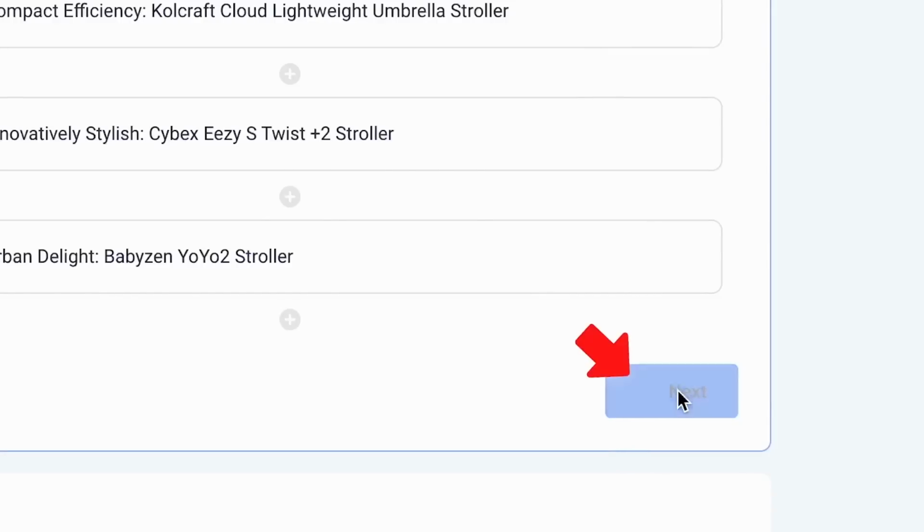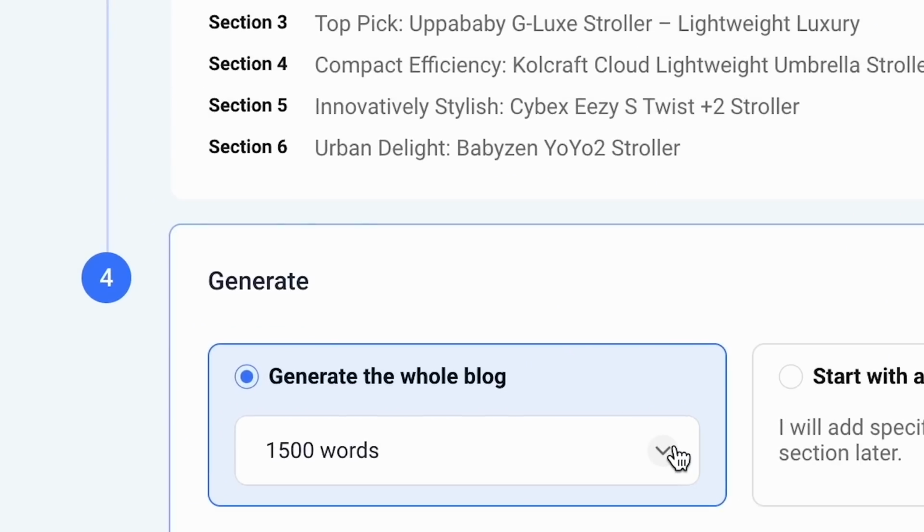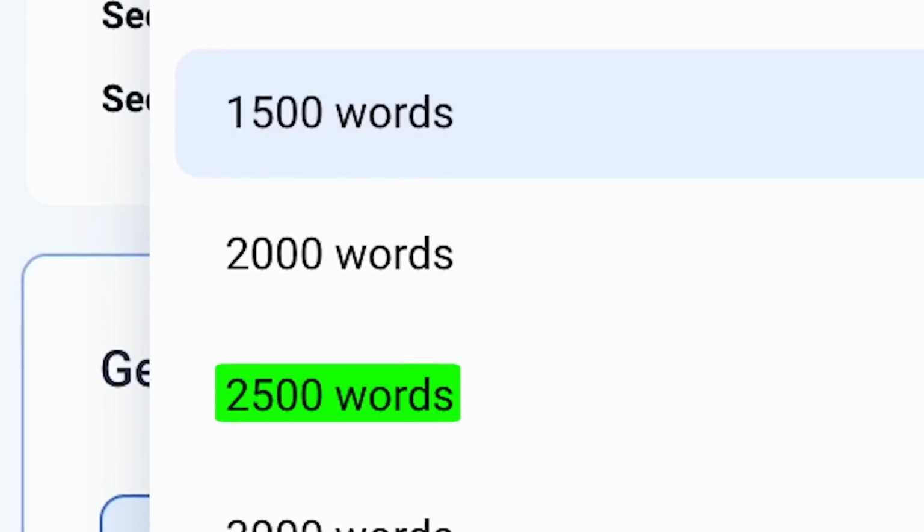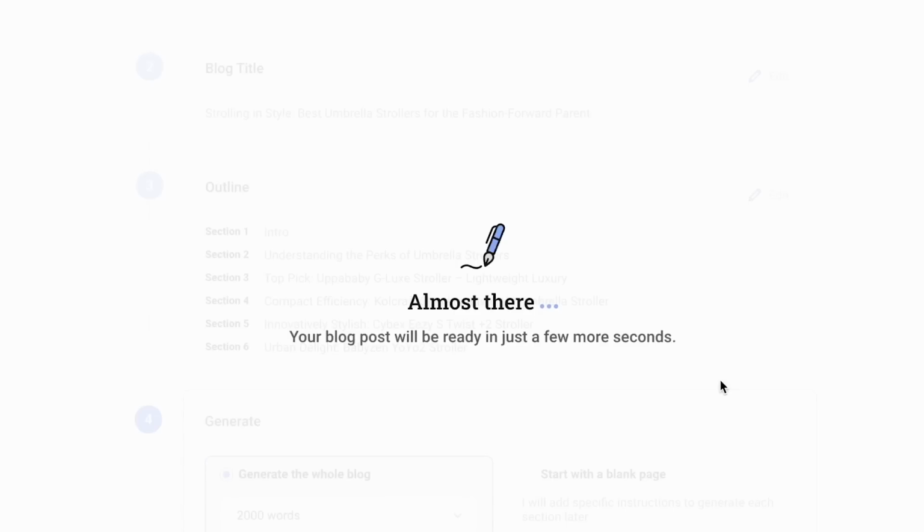So we're going to click next right here, and it's going to give us an amount. Now, typically I would say go closer to 2,000 words is what's done well for me. But if you only have a small number of strollers to write about or something, then you can go with 1,500. If you have a large amount, go maybe closer to 2,500. Then we're going to click on continue to editor, and it's going to whip out this awesome blog post.